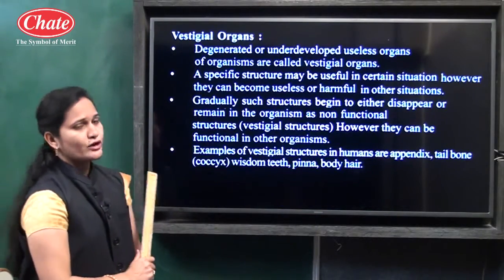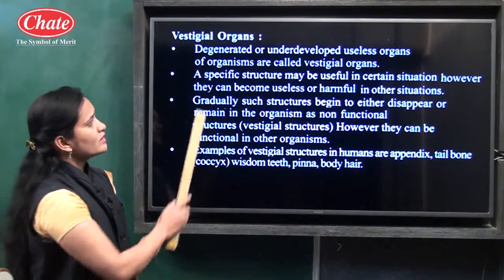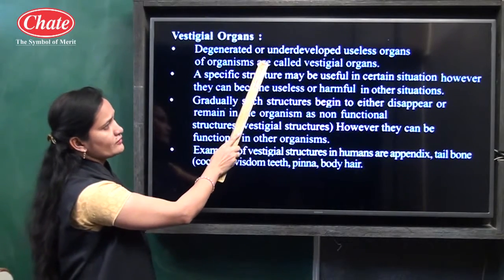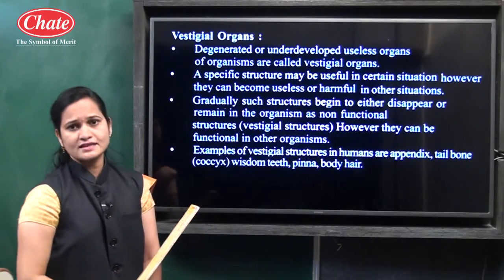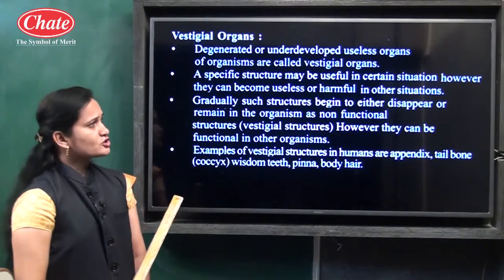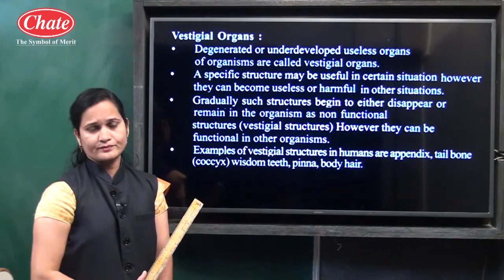Now see the next point, the vestigial organ. Vestigial organ means what? Degenerated or undeveloped or useless organs of an organism are called vestigial organs. In short, vestigial organs are not useful for the living organism.